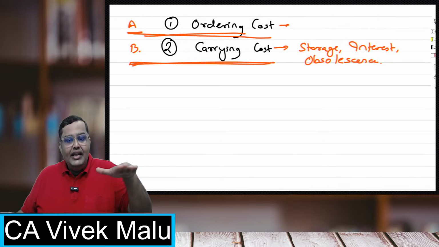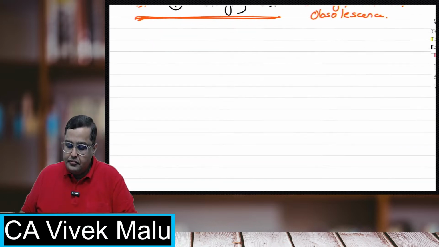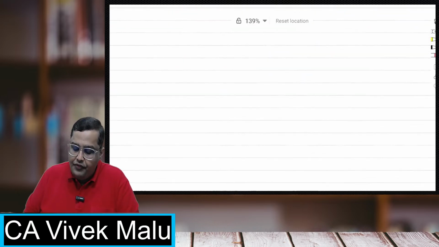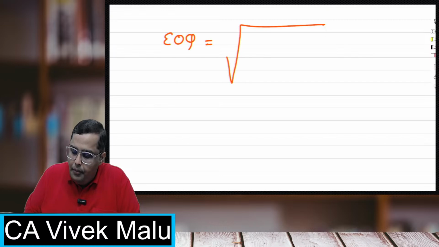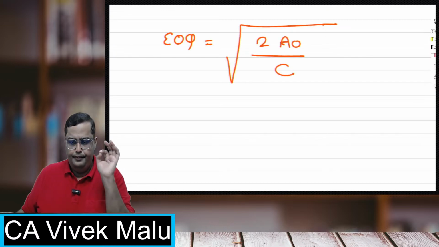So I have to maintain a balance between these two, and this is done with the help of EOQ, economic order quantity. Now this formula is root of 2AO upon C.